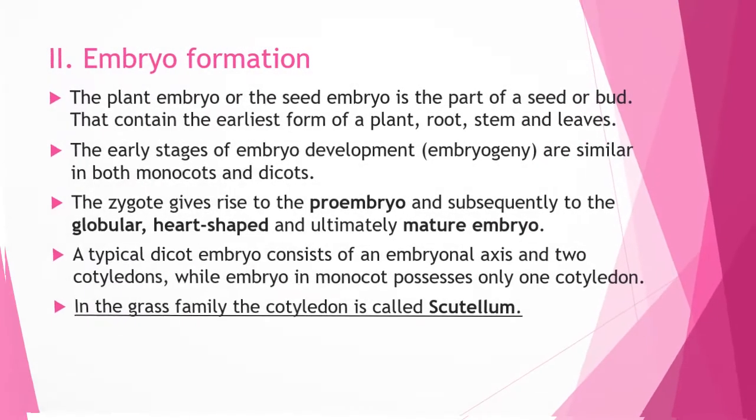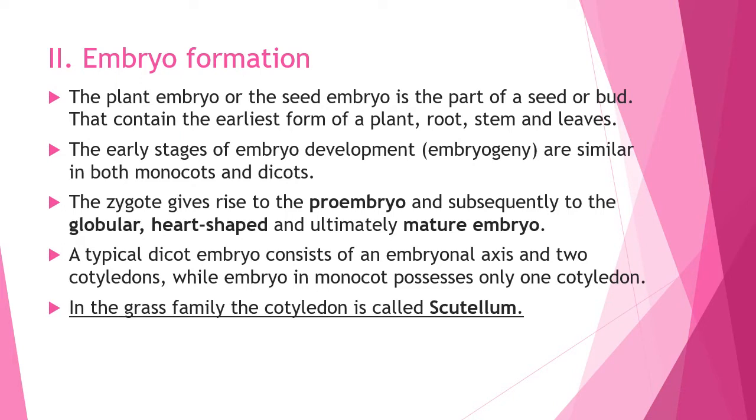Now we discuss the embryo formation. The plant embryo or the seed embryo is the part of a seed or bud that contains the earliest form of a plant, root, stem and leaves. The early stages of embryo development are similar in both monocotyledons and dicotyledons. The stages of embryogeny of a dicot are shown in the following figure.